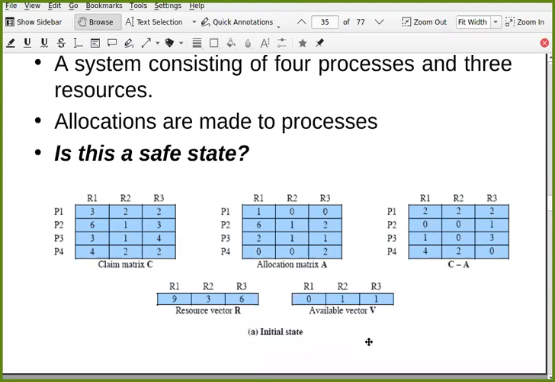Now the question is, is this a safe state? So what is a safe state?